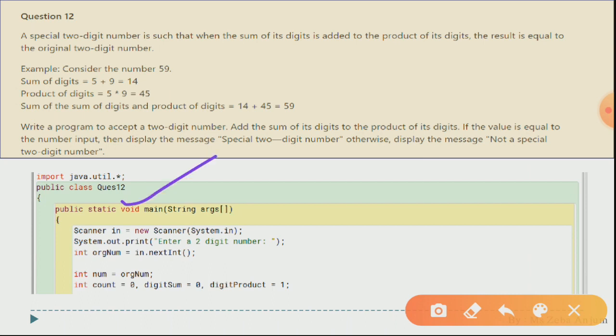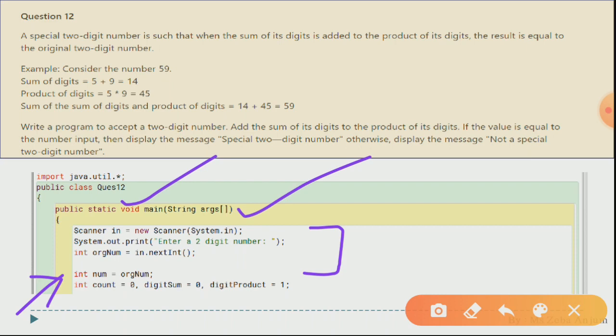Over here is our class, our main function, scanner. We have entered a two-digit number over here. Now we are going to store our number in num. The original number is one thing and num is another. We are going to store our original number.